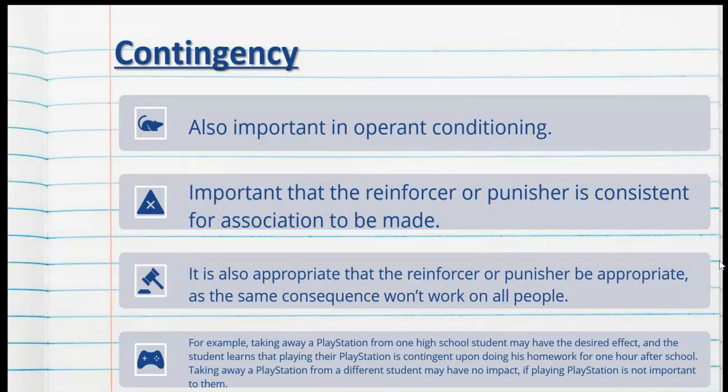Now, contingency is also important in operant conditioning. We know that contingency is similar to consistency. So it's important that the reinforcer or punisher is consistent for the association to be made. So if I promise my students that if they're on time for my lesson, that they're going to get chocolate, I need to make sure that I follow through with that. In other words, I'm consistent with my reinforcer.